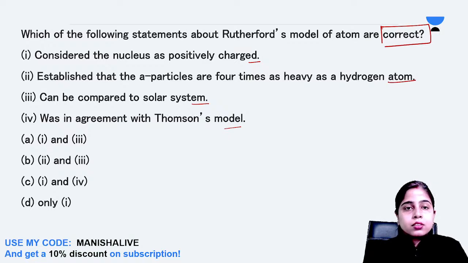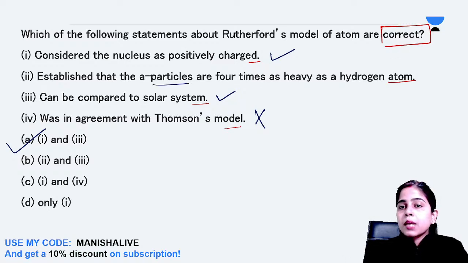Yes? Okay. So the correct answer is option A, that is your first statement is correct and third statement is correct. The Rutherford's model of an atom was not in agreement with Thomson's model. This statement is wrong. And your second statement that the alpha particles are 4 times as heavy as hydrogen atom is also wrong.